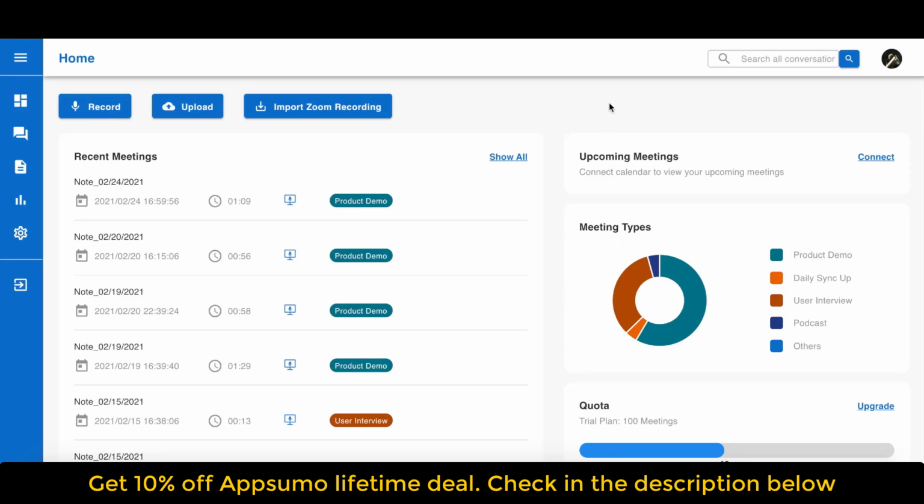In this video, we're going to show you how to use Laxis to record, transcribe, generate memos, and manage your conversation insights. You can also use Laxis to search, edit, and share your transcripts, memos, and insights with your team.